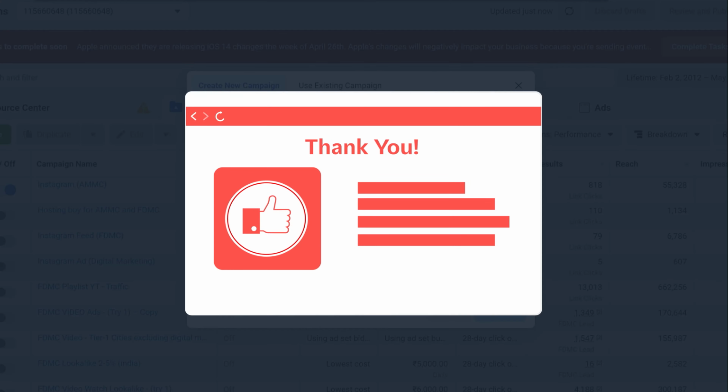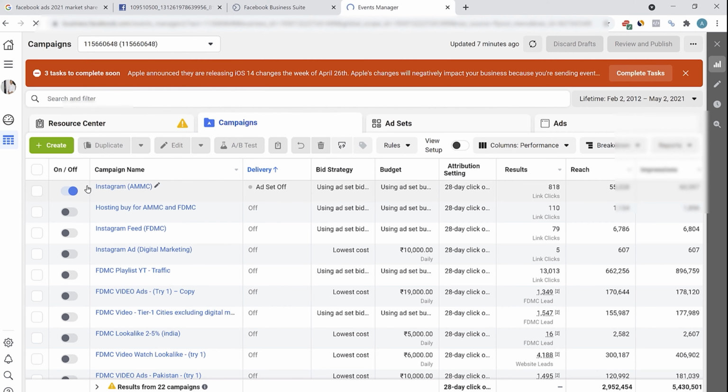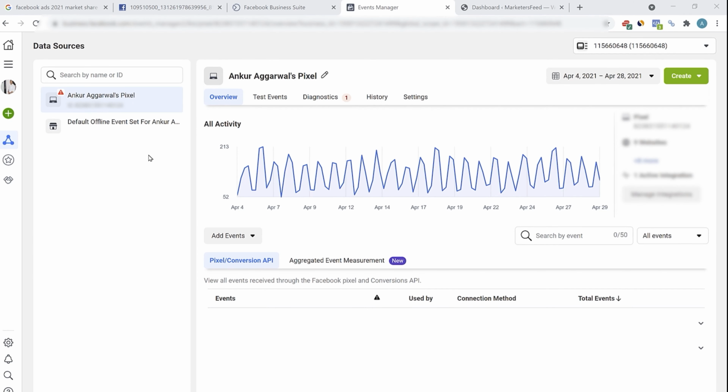So to add pixel to your website, all you have to do is click here, go to Events Manager. Here you can see that I already have a pixel built, but you'll see a blank space here, and here you'll find the setting of creating a pixel. You'll find the setting here of connecting a data source, and from there you'll have three options: web, app or offline. Select web option. Then you can select Facebook pixel, then you can name the pixel, add the website that you want the pixel on. From there, it will give you all the different instructions on adding the pixel to your website.